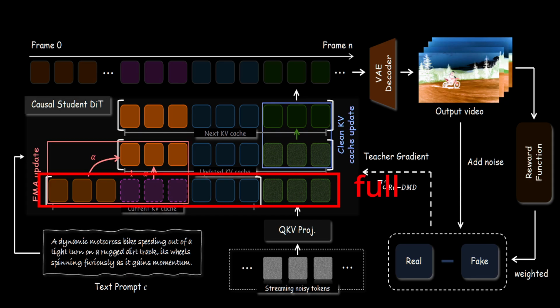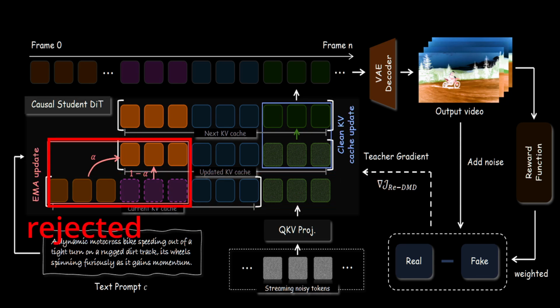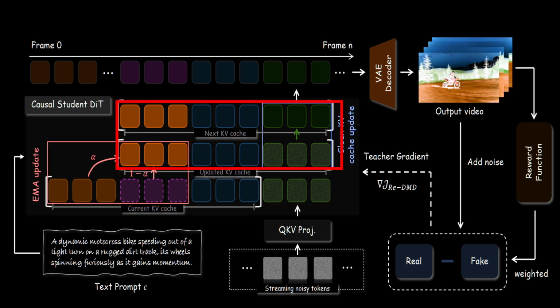Whenever the buffer is full and frames are ejected, a portion of those frames is averaged into the sink tokens. This ensures the model keeps tracking the history of the generated frames. The other components consist of the maintained buffer, and the part of the scene that is currently being generated, starting with noise tokens.